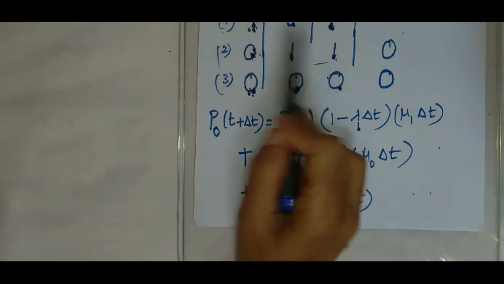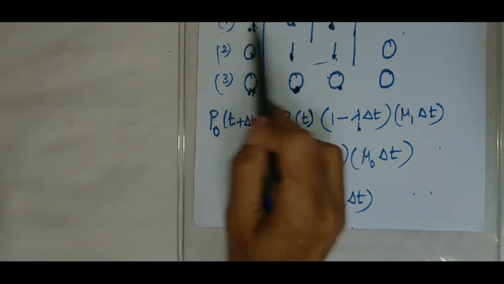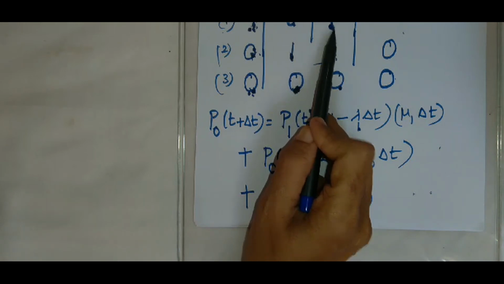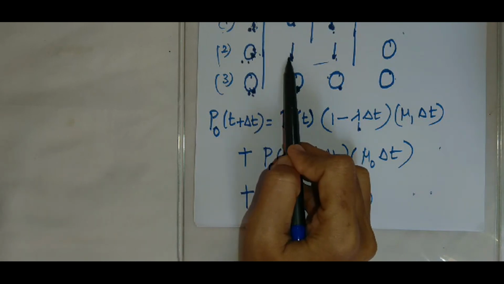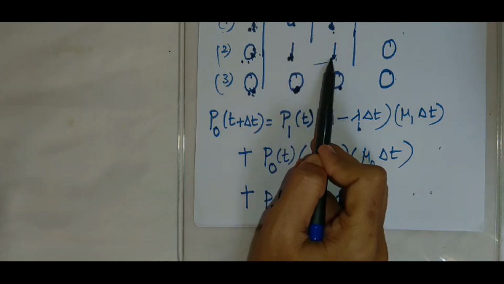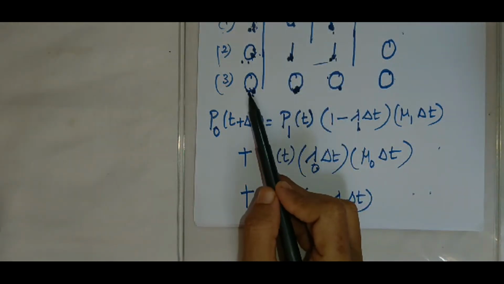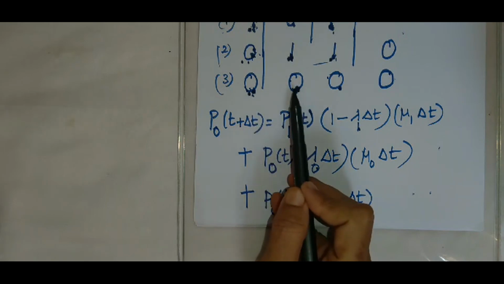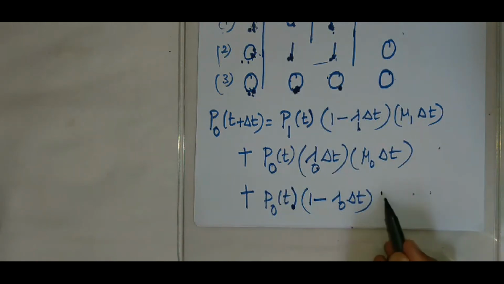But if you see the previous cases, there are some customers in the time interval of length t, and therefore we are talking about the departure. Similarly, here, no arrival in t, but there is an arrival in the time interval of length delta t, and we talk about the departure of that arrival. But here, no arrival is taking place in t, and no arrival in delta t, and therefore we won't talk about the service, and we won't have this mu over here.